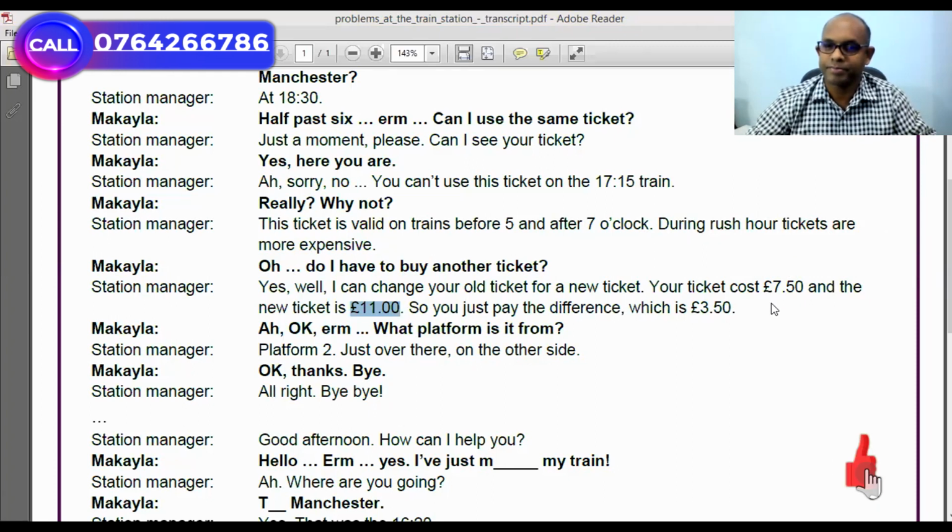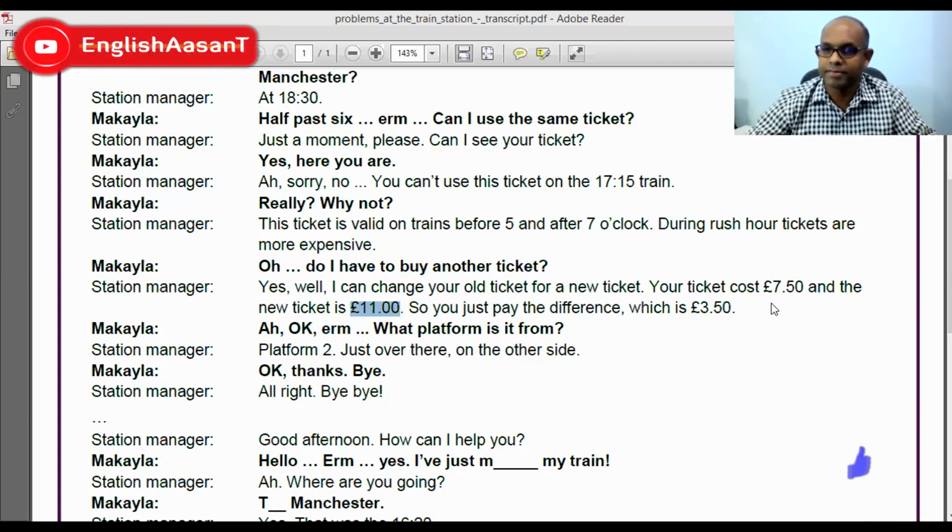Okay, hope it's clear. This means you have already bought this ticket for the price of £7 and 50. And the new ticket is £11. So you just pay the difference, which is £3 and 50. Okay, what platform?